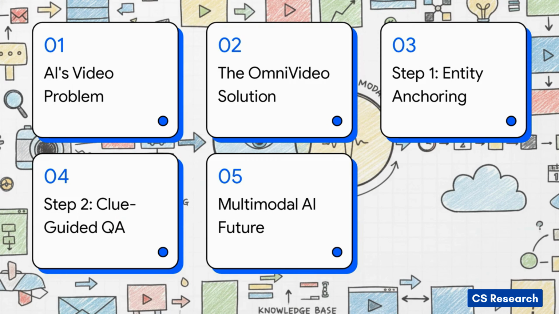Okay, let's dive right into this. Here is a quick look at our roadmap. We'll start by diagnosing AI's video problem. Then, we'll explore the OmniVideo solution, breaking it down into Step 1, entity anchoring, and Step 2, clue-guided QA. And finally, we'll look at what this all means for our multimodal AI future.